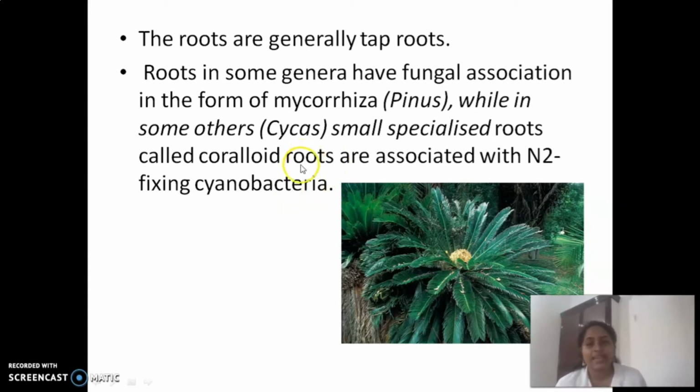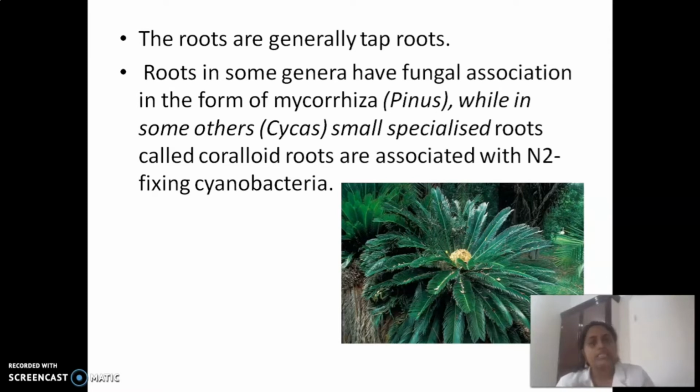So, first we can discuss its roots. They are generally tap roots. Then roots in some genera have fungal association in the form of mycorrhiza. So it is a symbiotic association. Children, do you remember the term that we discussed, lichen? What was a lichen? Algae and fungi in symbiotic association. That condition is termed lichen, isn't it?